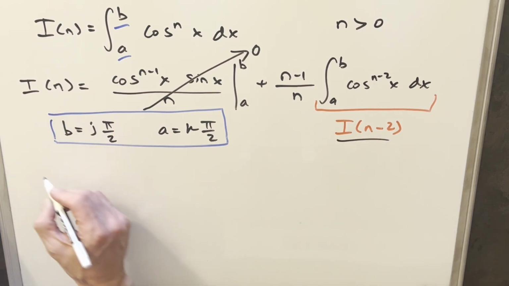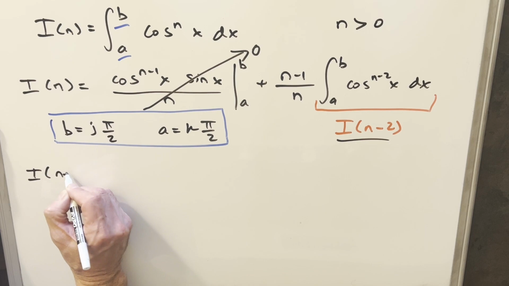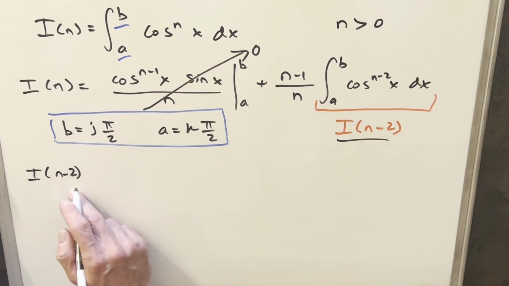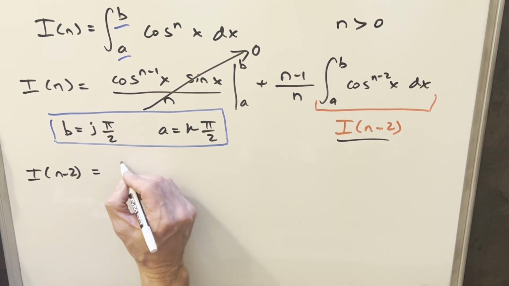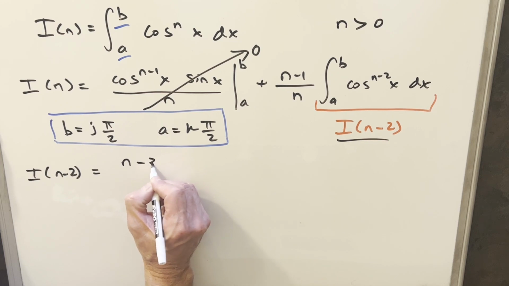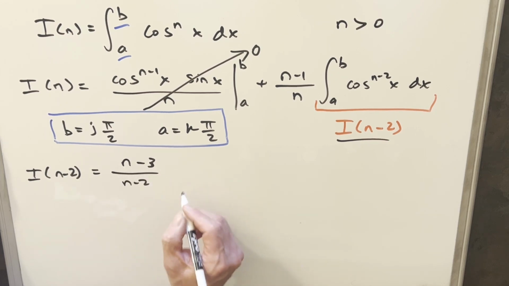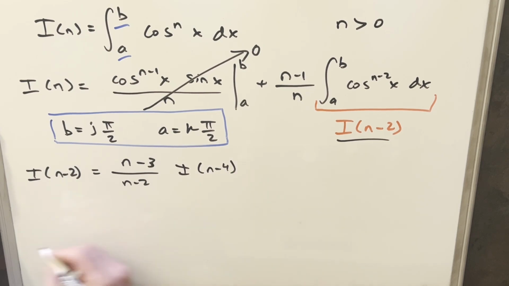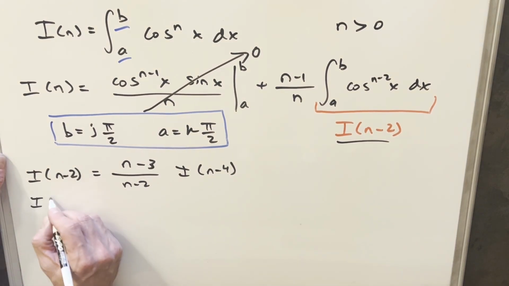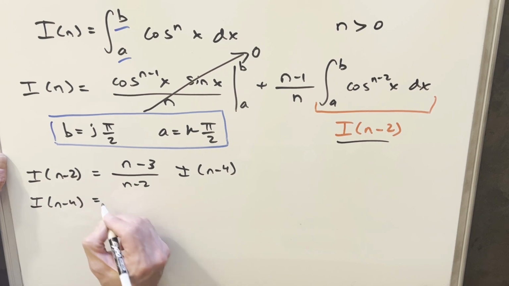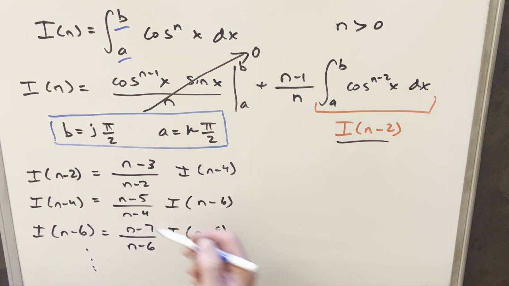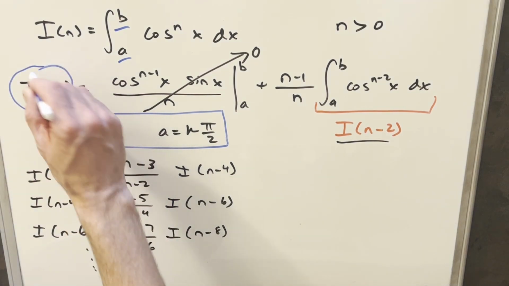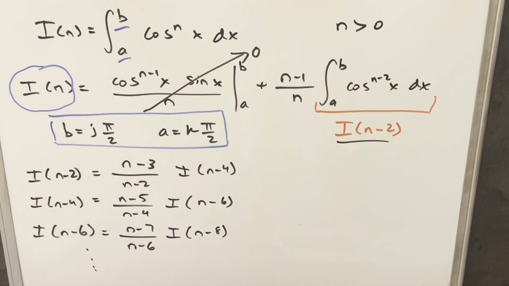Well then what's our I n minus 2? We can find that value just using the same formula. If I plug n minus 2 in for n here, this becomes n minus 3 over n minus 2. And then for the integral part, this just becomes I n minus 4. And of course, we could do this over and over again a million times until we see a pattern. So after we've done this a million times, we go back to the thing that we want. We want this I sub n, that's our goal.